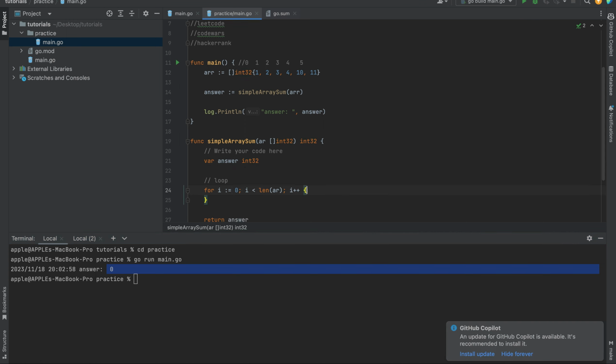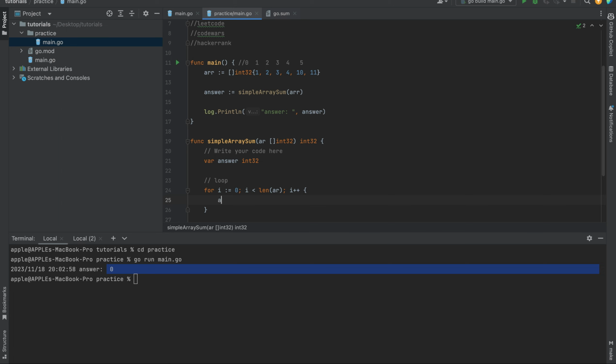So once the index is 0, which is 1 right now, the index of 0 is actually 1. You're now going to add that value to what you have.